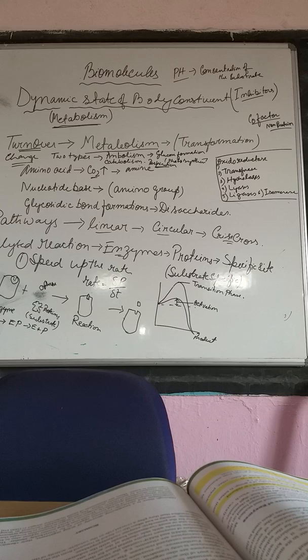Enzymes, you see, are protein specific. Every individual enzyme is specific for a particular substrate. For example, we have proteolytic enzymes and glycolytic enzymes. For example, salivary amylase will act only on the glucose present in the saliva. That's why it is known as salivary amylase. For example, we have trypsin. Trypsin is a proteolytic enzyme that will convert complex protein into amino acids.